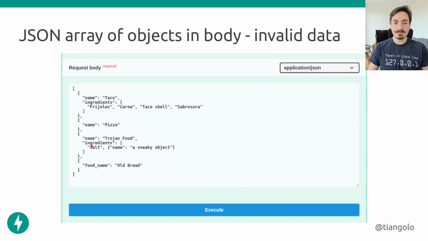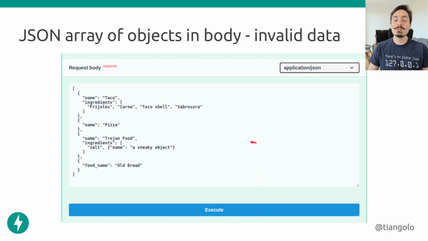It is inside of the ingredients, which is inside of the food item, which is inside of the list of food items. So this thing is invalid. Now, the last one, this one doesn't have a name. This has a food_name. So this doesn't have the required name that we saved.